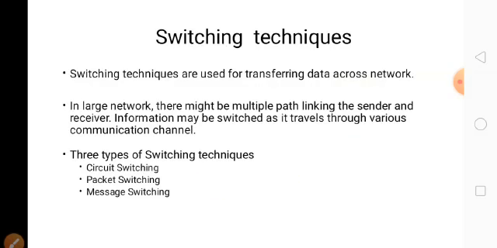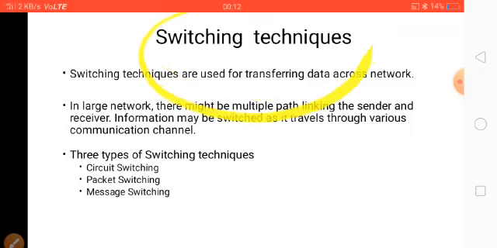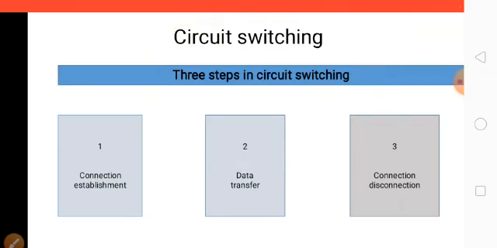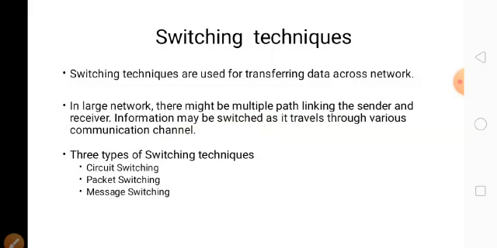To send this data from sender to receiver, we need some techniques, which are nothing but switching techniques. Here we have three types of switching techniques: circuit switching, then packet switching, then message switching.